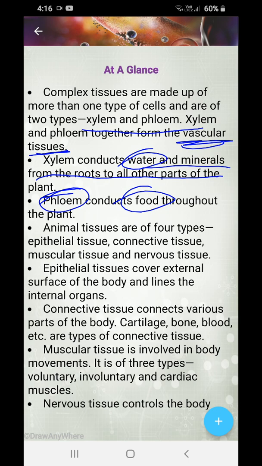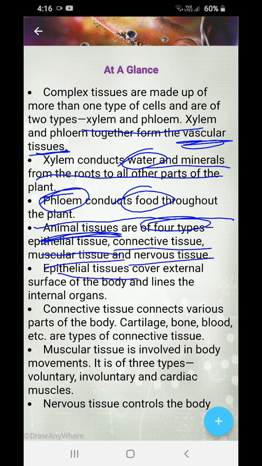This is the end of plant tissue. Now we come to a new section, animal tissues. They are of four types: epithelial, connective, muscular, and nervous. Epithelial tissue covers the external surface of our body and lines the internal organs. That means our skin is an epithelial tissue.